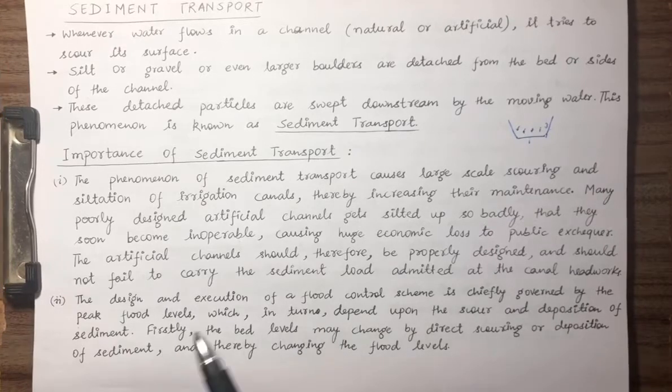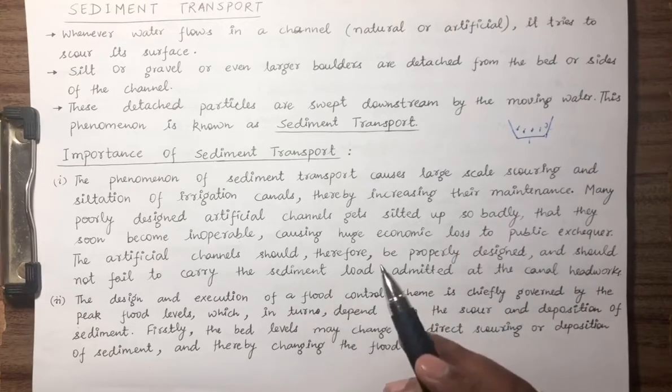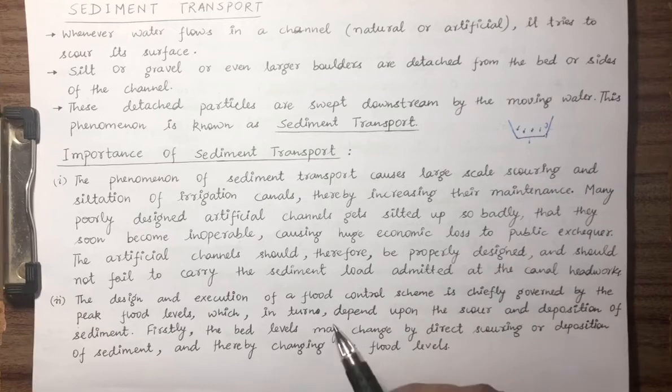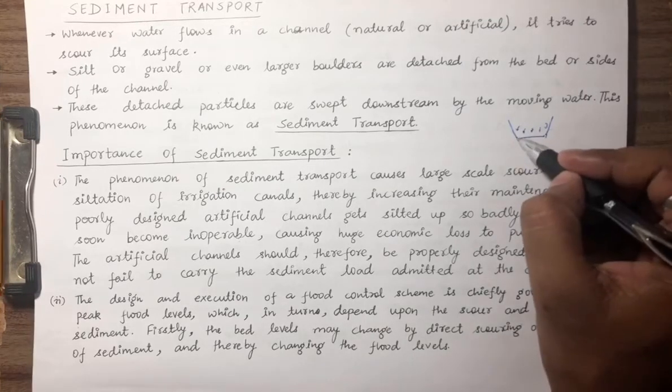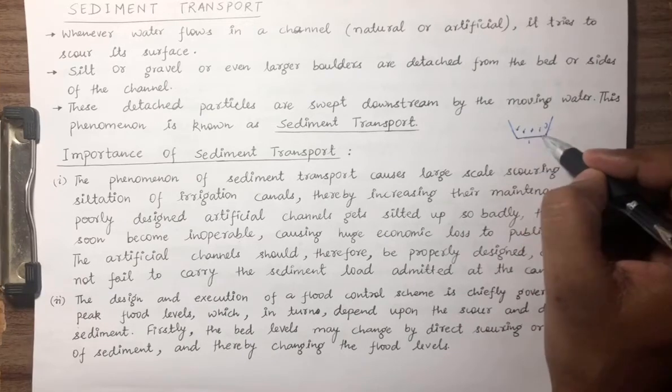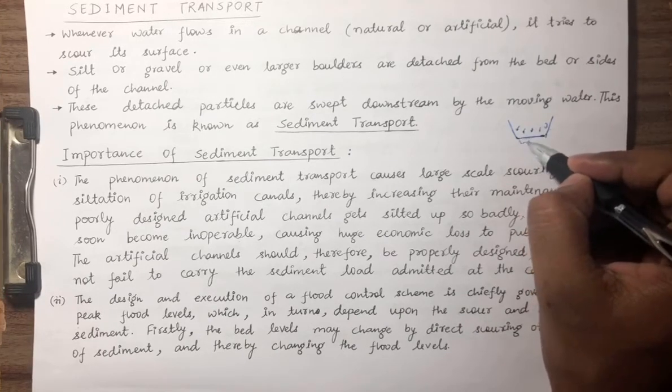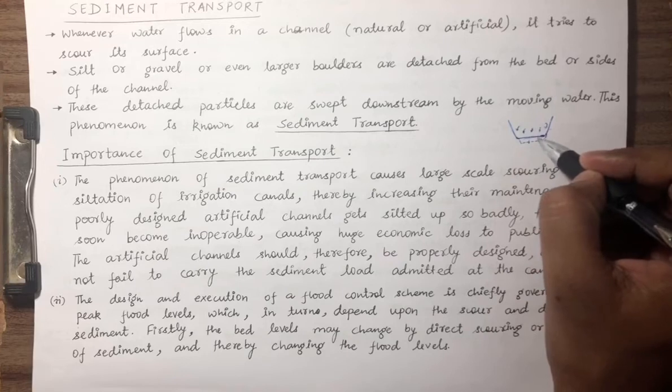Flood is also being caused by these. During flooding, siltation and scouring are important parameters. Firstly, the bed levels may change by direct scouring or deposition of sediment. Both the processes are going to change the depth of flow. If scouring is there, so this is our normal bed level, and if scouring is there, something like this is going to happen. So it is changing the bed level.